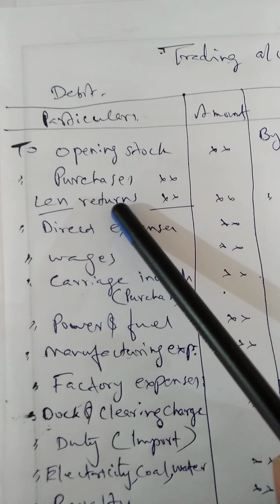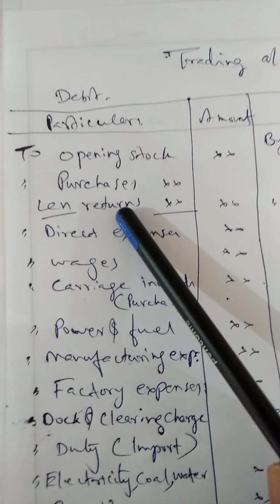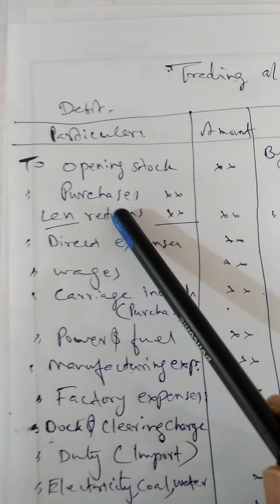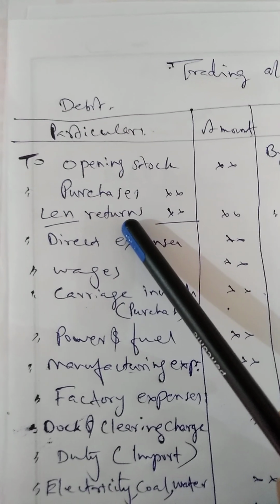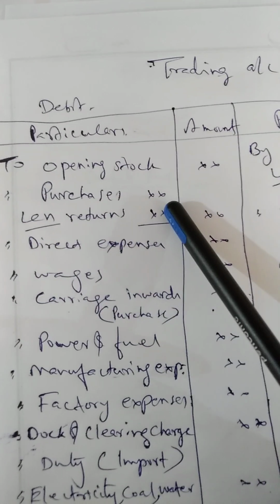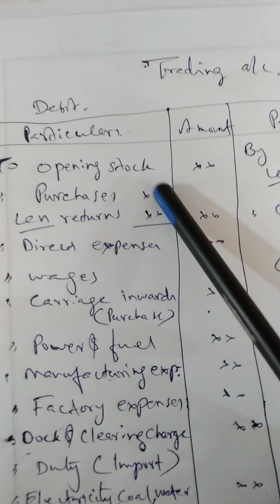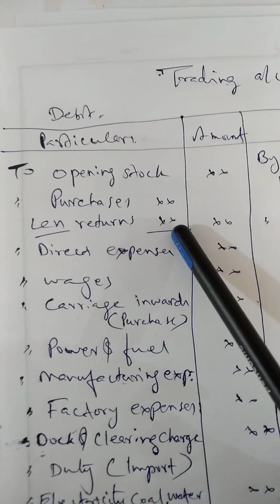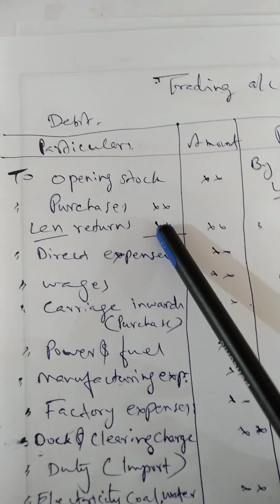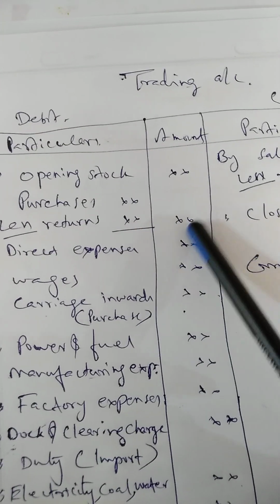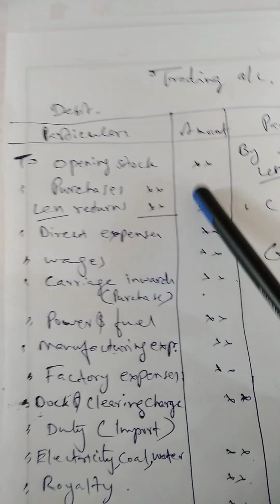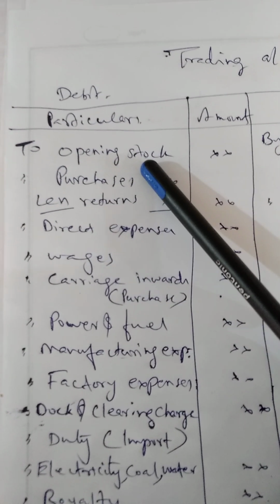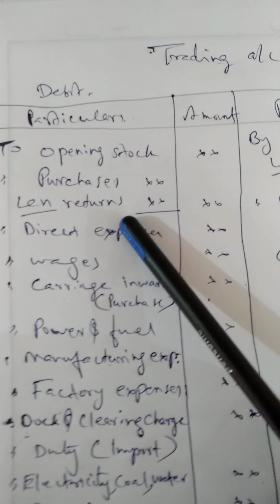The purchase returns may sometimes be called return outward. If return outward or purchase return is there in your question, first write the purchase in the inner column, the inner area, deduct this purchase return, less returns, from here, and the difference is to be shown in the outer column. Okay. So in every trading account, the first item should be opening stock and the next item should be purchases.